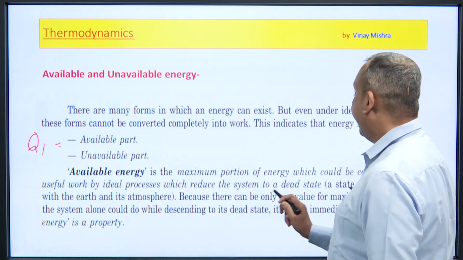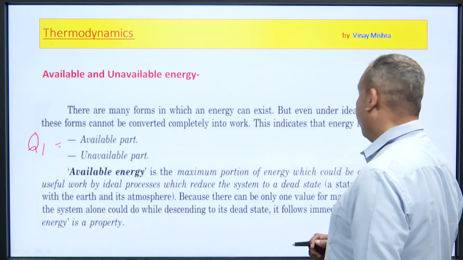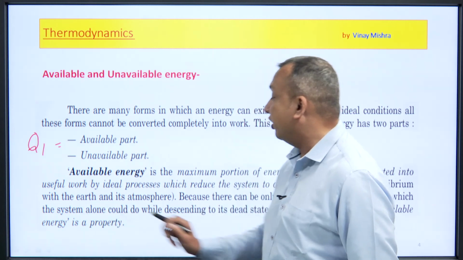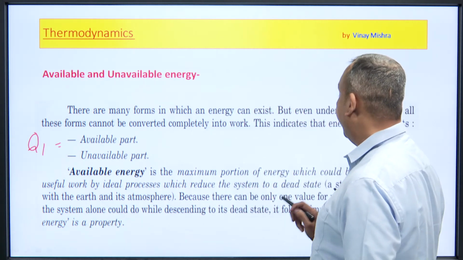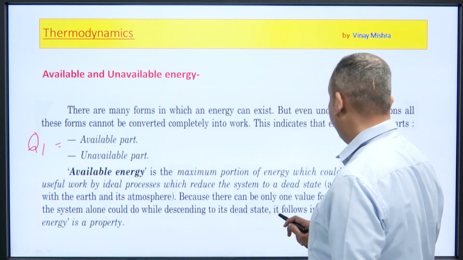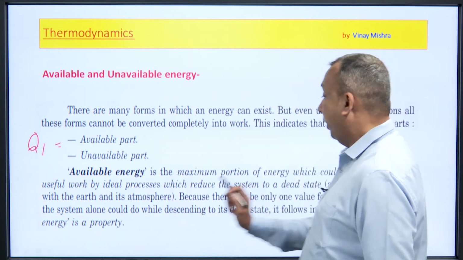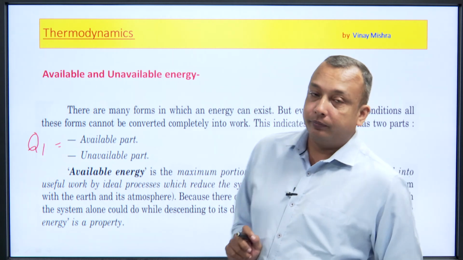Because there can be only one value of maximum work which the system alone could do while descending to its dead state, available energy is a property.